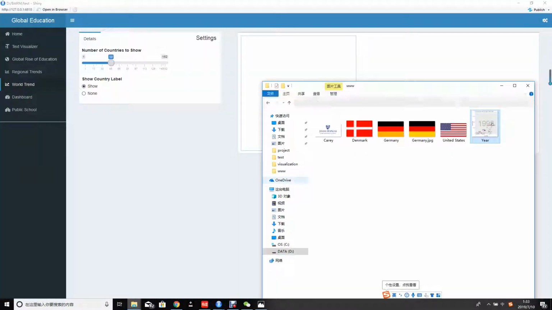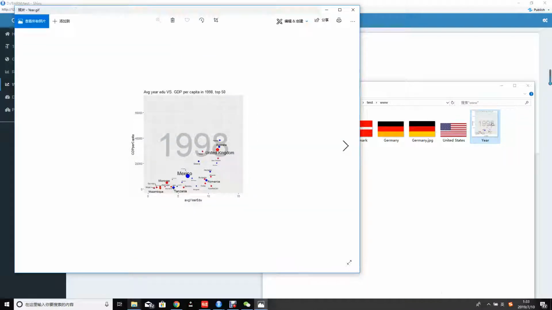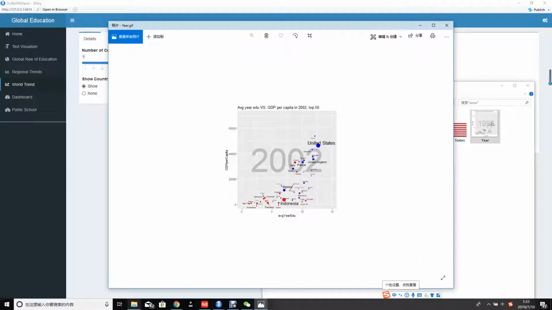It's a really cool picture here. This is actually an animation of the average years of education versus the GDP per capita for each country from 1998 to 2013. Each point represents one country, and here we also have icons. The size of the point is represented by the population. So we can see some really big points like Mexico, Indonesia, and the United States.